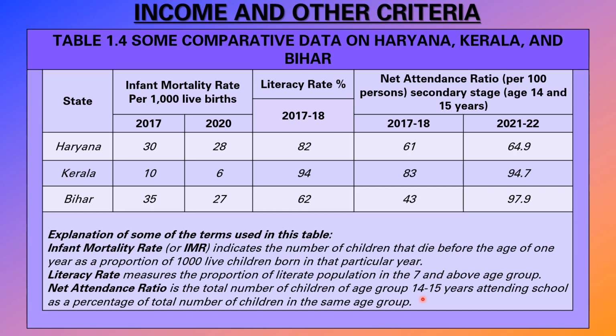Like that, they took the attendance of 100 people. Of those 100 people, only 61% will attend the class. Others will not attend school at the secondary stage. Some, especially girls, will leave school.